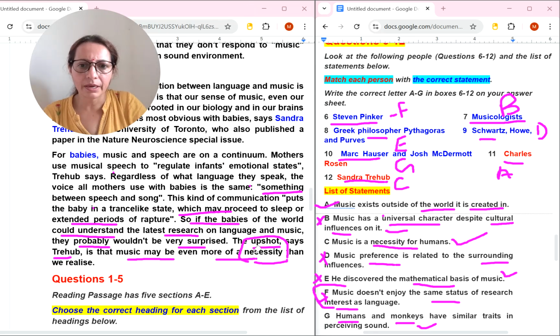See this? Here the last line says, this person same, is that music may be even more of a necessity than we realize. Necessity word is given, music is a necessity for humans. So that we can easily select, and 12th answer will be C.